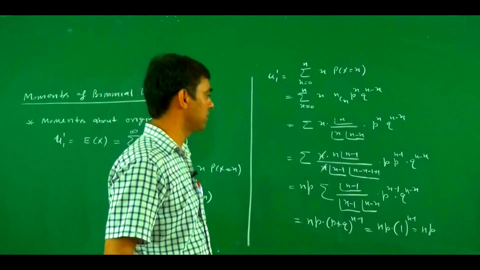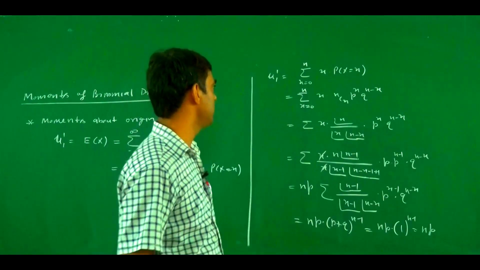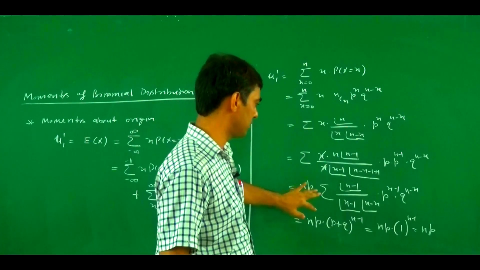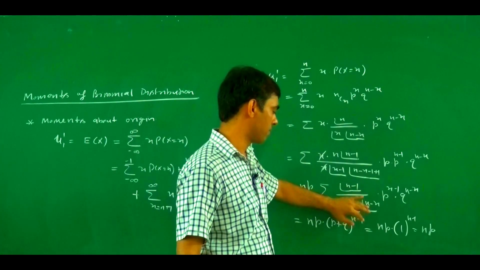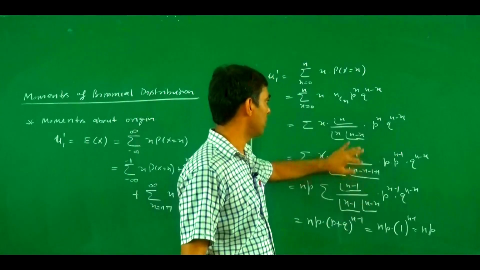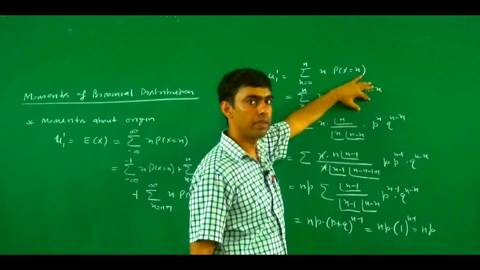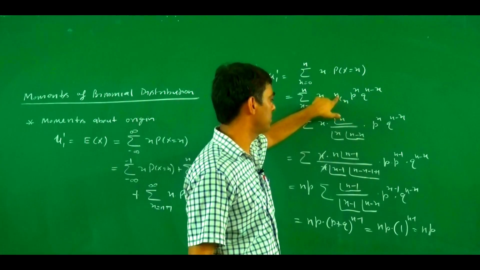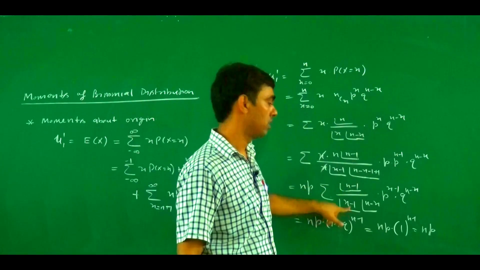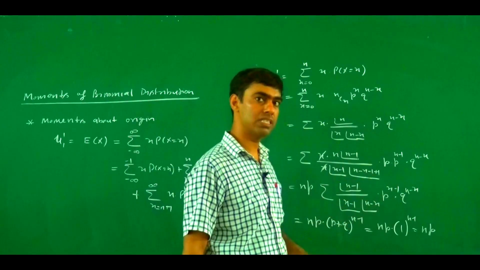Similarly we find mu 2 dash, mu 3 dash and mu 4 dash. Here there is one thing that needs to be cleared. This one is p plus q to power n minus 1. So nCx p to power x q to power n minus x is p plus q to power n. But here this becomes n minus 1, n minus 1 C x minus 1, p to power x minus 1 q to power n minus x.